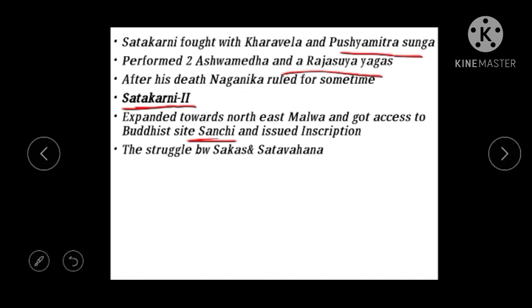And during the period of Shatakarni the second, we see the fight between the Sakas and Satavahanas. It is going to be a long reign of struggle between these two rulers. So always they have the Kshatrapas or Sakas as the headache, opposite to the Shatavahanas. During this period also, foreign trade began.